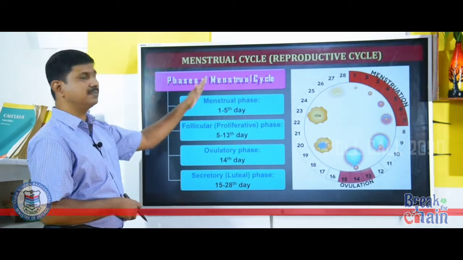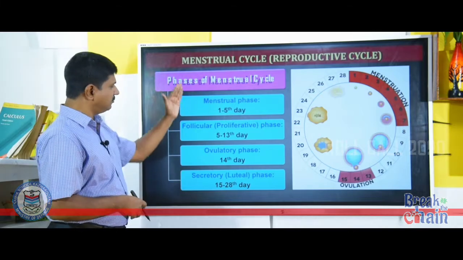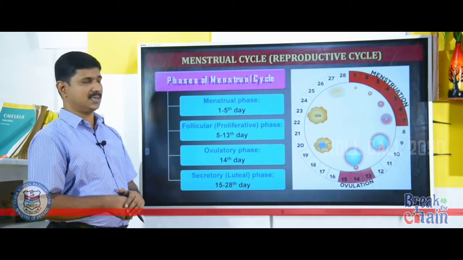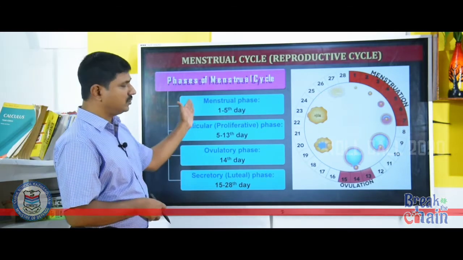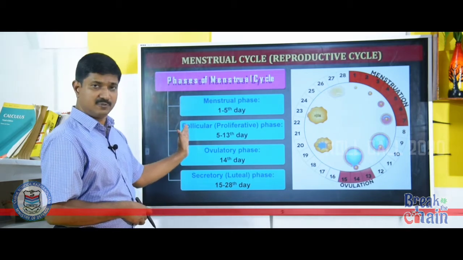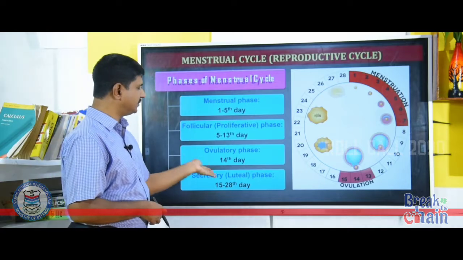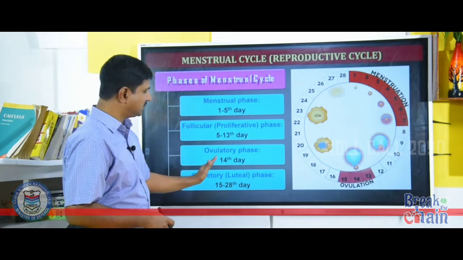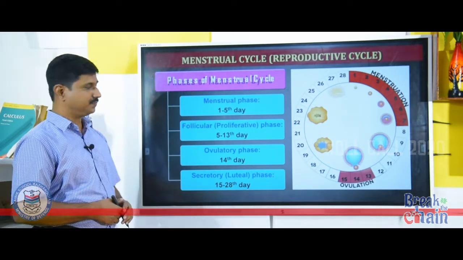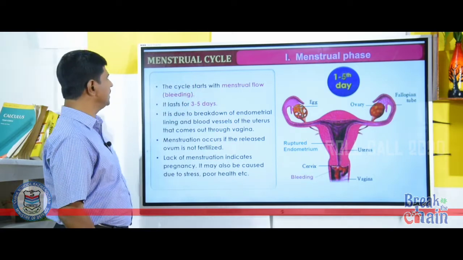So, the phases of menstrual cycle. There are 4 phases in the menstrual cycle. They are menstrual phase, follicular phase, which is also called proliferative phase, ovulatory phase, and the last one, secretory or luteal phase. First one, menstrual phase.